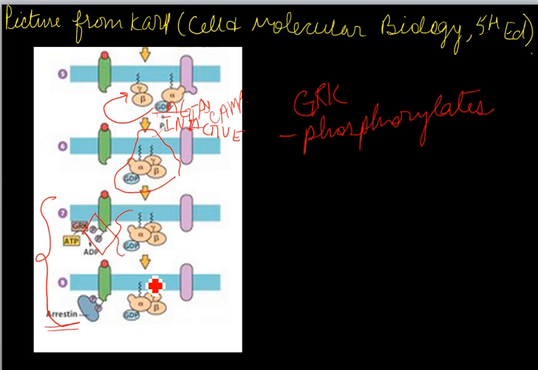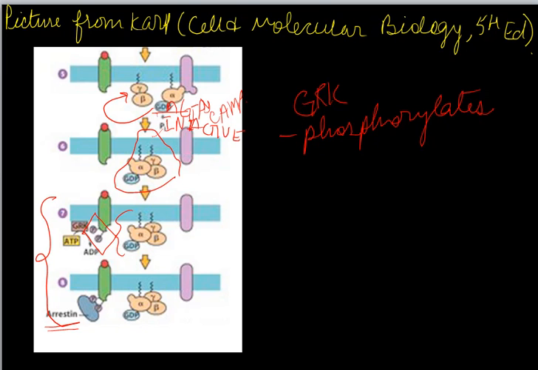GPCR phosphorylation sets the stage for the second step, which is the binding of proteins called arrestins. Arrestins form a small group of proteins that bind GPCRs and compete for binding with heterotrimeric G proteins. This arrestin binding prevents further activation of additional G proteins. So that's the whole G protein coupled receptor mechanism.